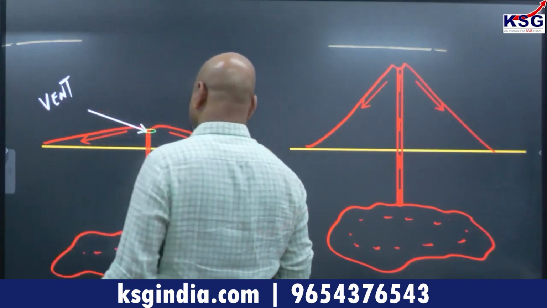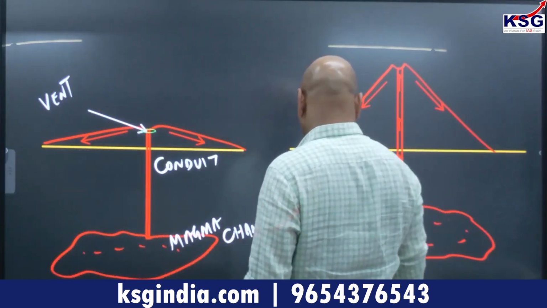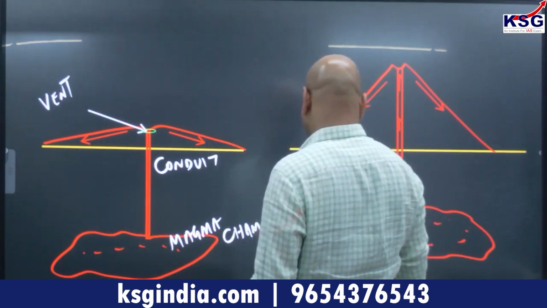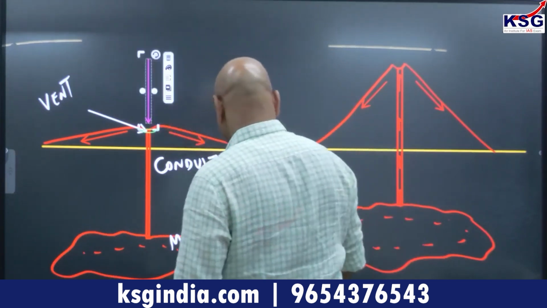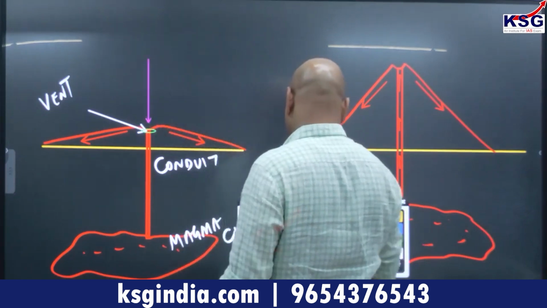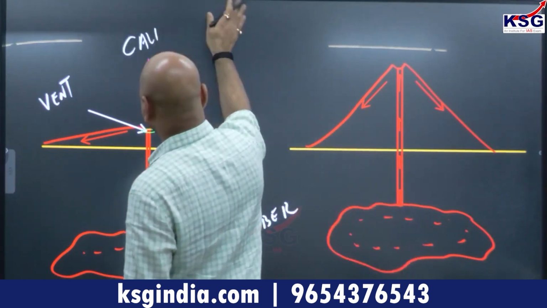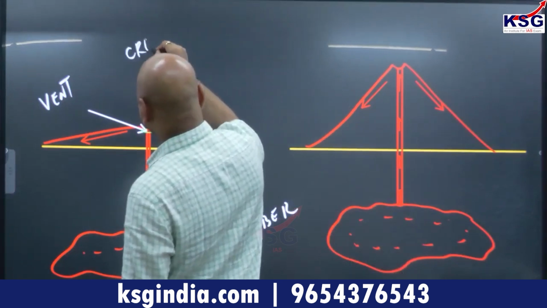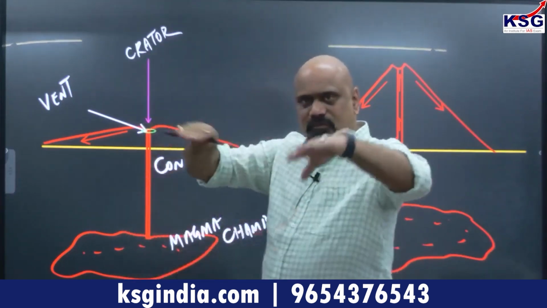This mouth is called vent, but look here, this depression which you will get here is called crater. Crater is the depression.